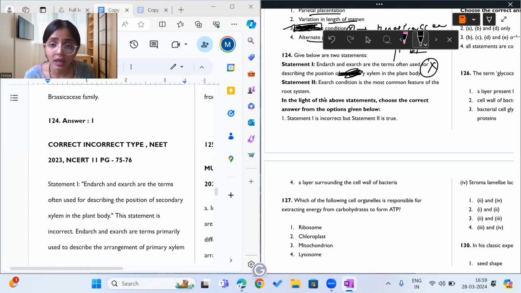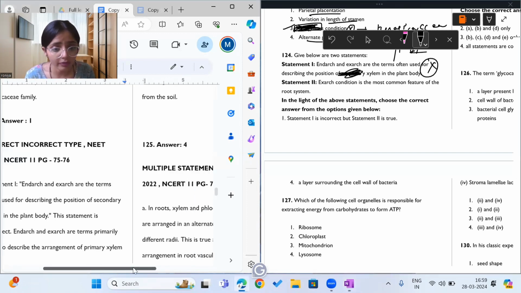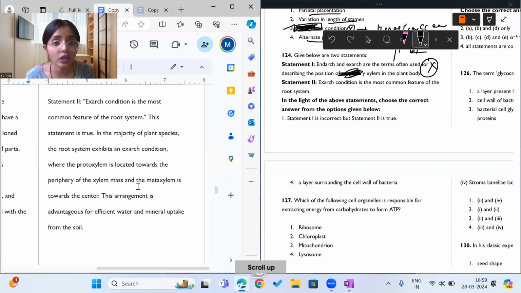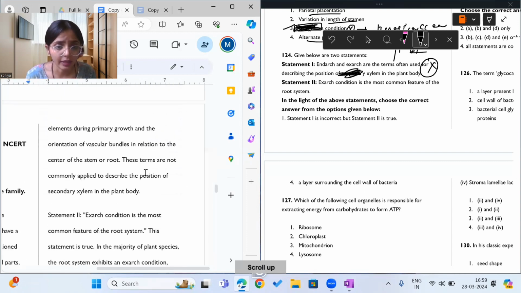And exarch condition is commonly found in roots. Yes, that statement is correct. Roots have an exarch kind of xylem in them. That is a correct statement. These exarch and endarch are related to primary xylem and not secondary xylem.